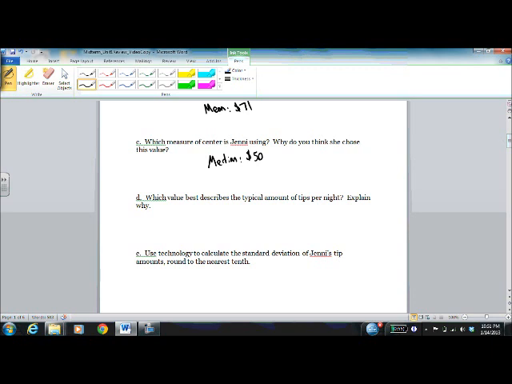Now it says in part D, which value describes the typical amount of tips per night? If you go into it and look at it, remember IQR is Q3 minus Q1. Sorry, I should be writing this down here. IQR is Q3 minus Q1.